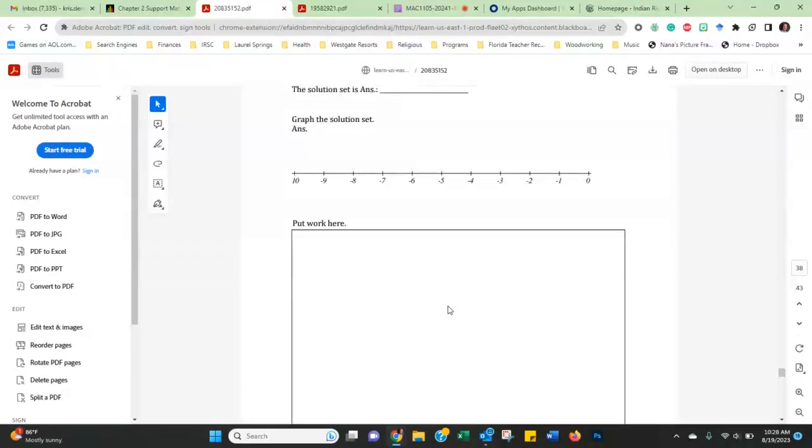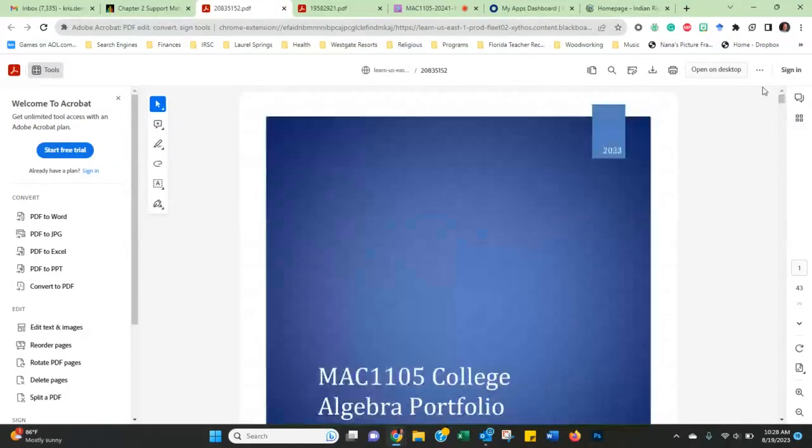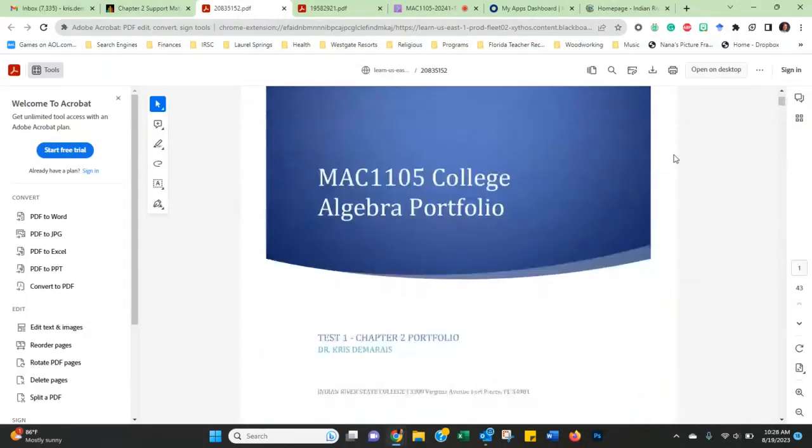The journal of strategies and the portfolios collectively will support you in being prepared for a test. That's the ultimate goal here, to get you ready for the test. The portfolio will count towards your grade as a homework assignment, and the journal of strategies will count for 5% of your test.